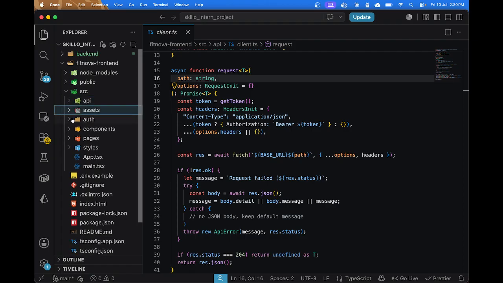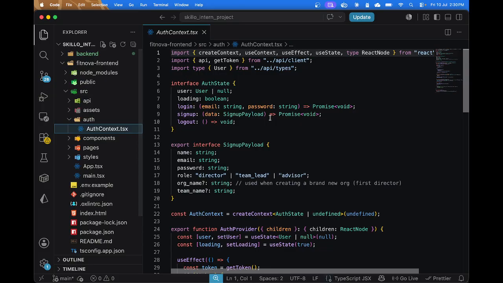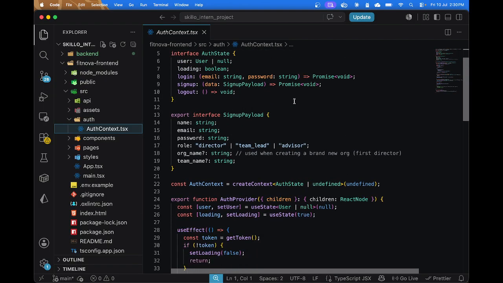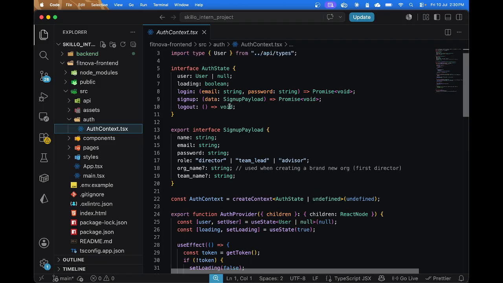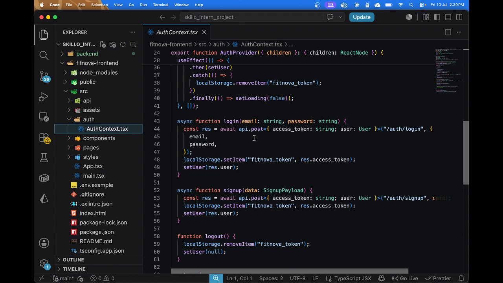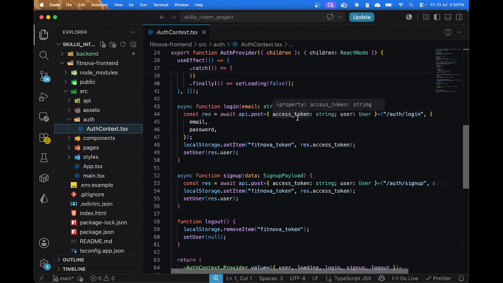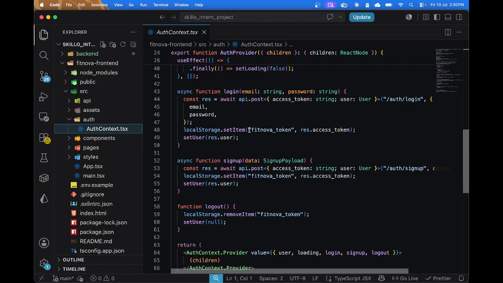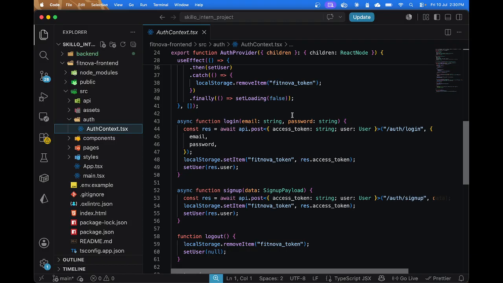As for auth, I have also created a common interface because we have three stages of the auth. First is sign up, login, and token retrieval. So the login here will create the API post request and is used accordingly. For the authentication and authorization, I have used JSON Web Token.